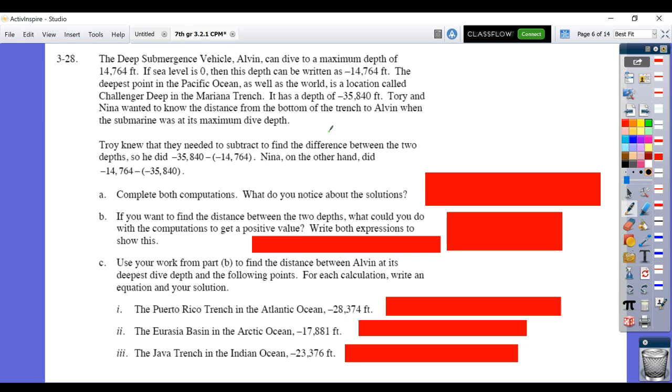So then if you wanted to find the difference between those two depths, you could think of it as taking one depth and subtracting the other. But again, that's like subtracting a negative, all right? So the idea is, how could you figure out that value? Thinking about distance, thinking about absolute value.